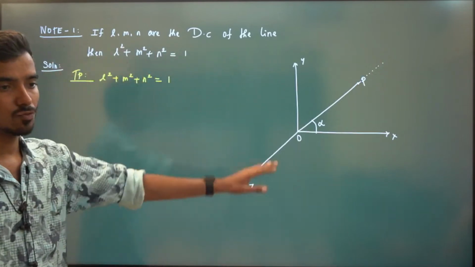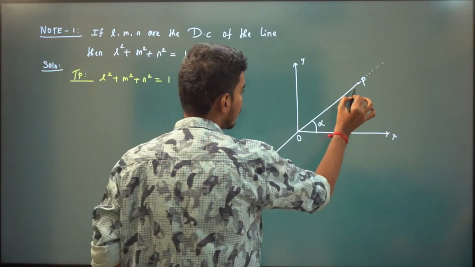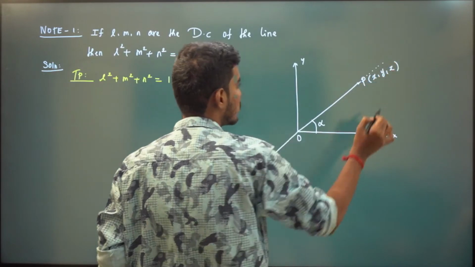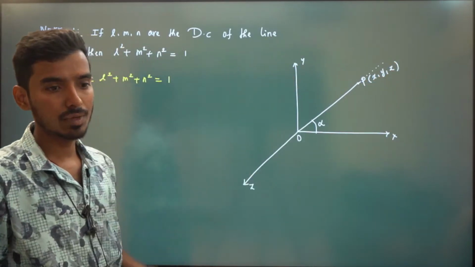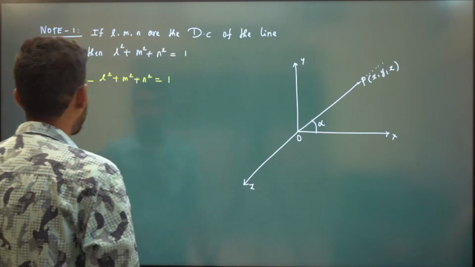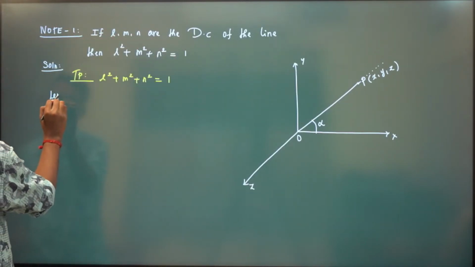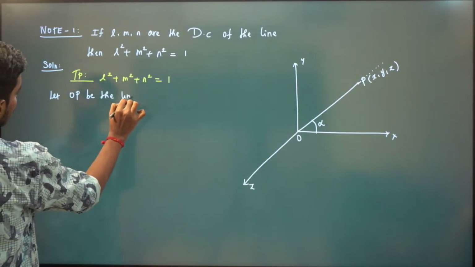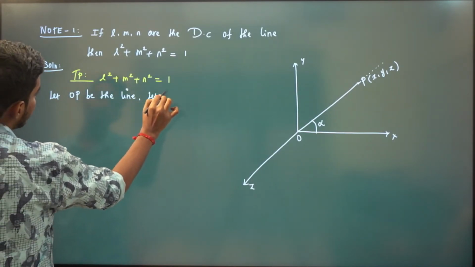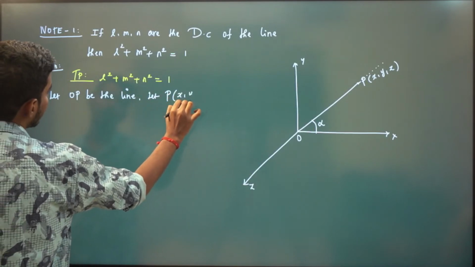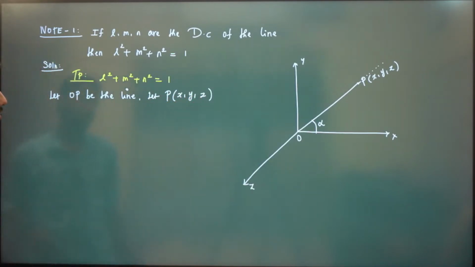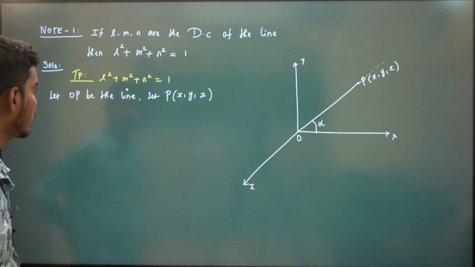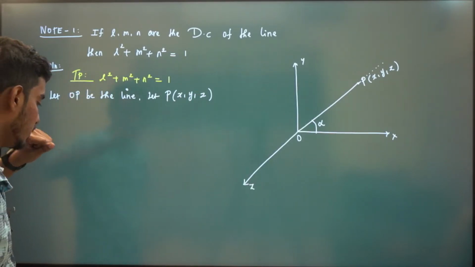Now what you can do is you just form a right angle triangle here. Let us say this point is x comma y comma z. This is a 3D space, so any point will be some x comma y comma z. Let OP be the line, and let us take the point P to be x comma y comma z. What we need to prove is L square plus M square plus N square is 1. So we will do this.